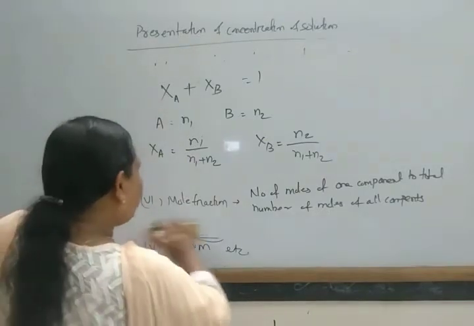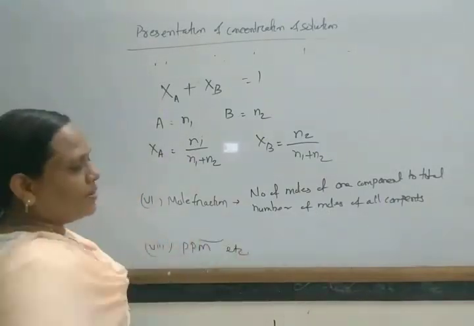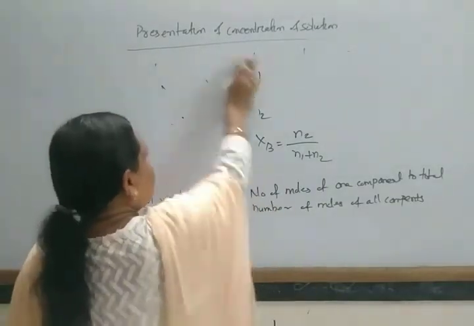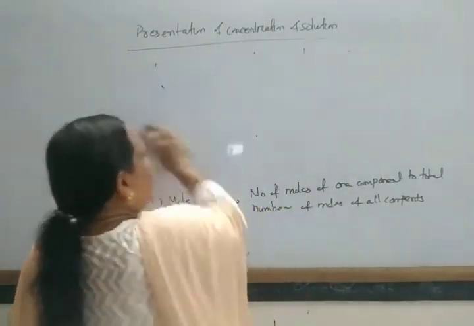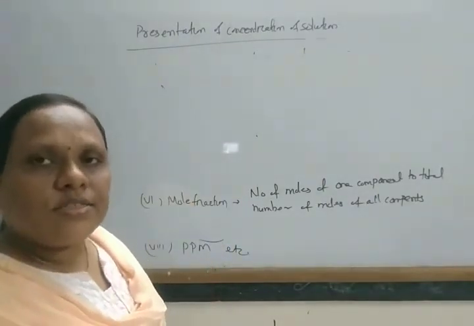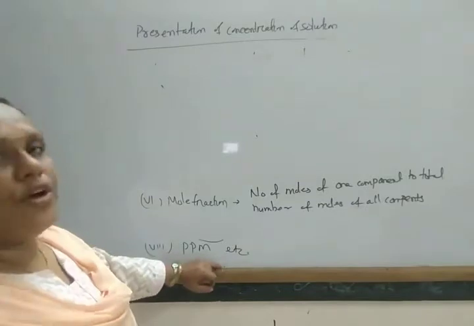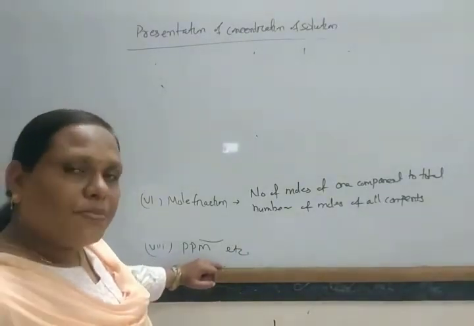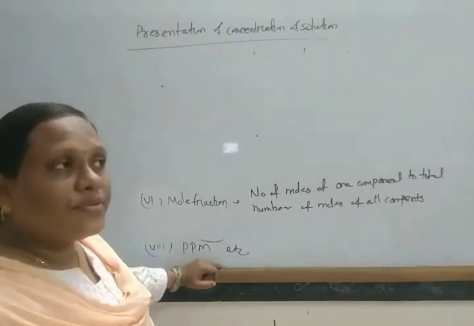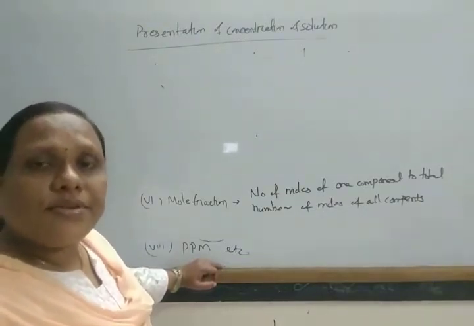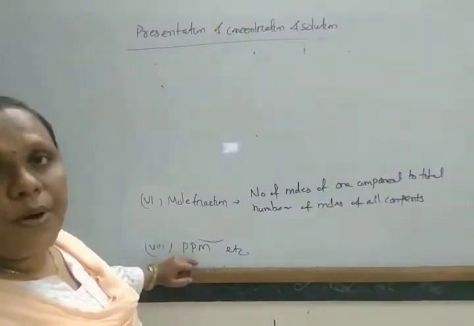Next come to ppm, parts per million. This is the number of parts of solute present for 1 million parts of the solution. This is known as your ppm. What is the amount of poisonous gases present in the atmosphere? What is the amount of poisonous things present in water? That is generally determined in terms of ppm.